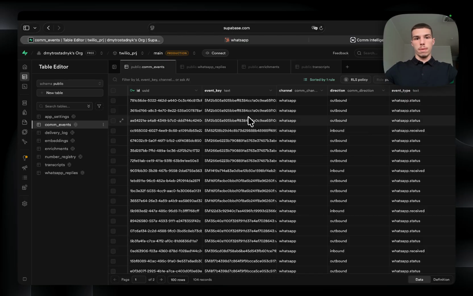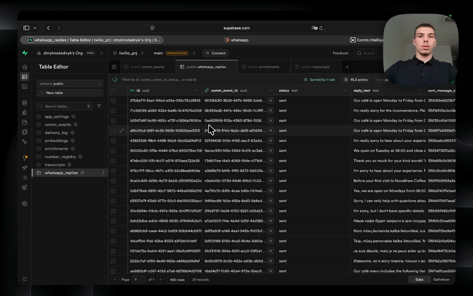So moving back to our pipeline, we can see that the moment that WhatsApp message arrived, before the AI did anything, it was saved here in that table. So if any part of the system crashes mid-process, the message isn't lost, it's already in the database.